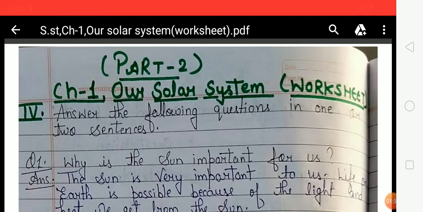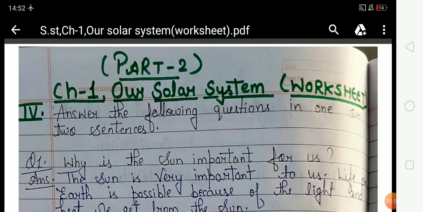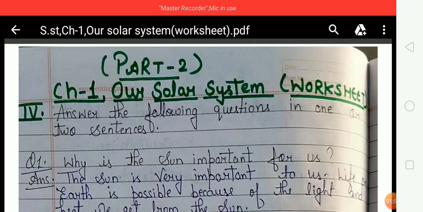The earth moves around the sun. Like the earth, there are many other heavenly bodies that move around the sun. The sun and these heavenly bodies that go around the sun together form the solar system. In our solar system, there are 8 planets: Mercury, Venus, Earth, Mars, Jupiter, Saturn, Uranus and Neptune. Mercury is the smallest planet of the solar system, and Jupiter is the largest.